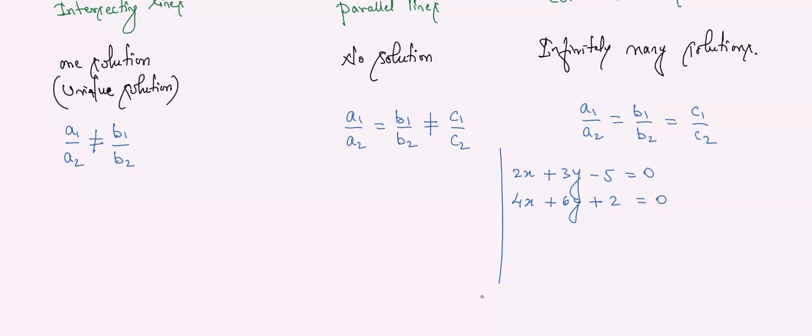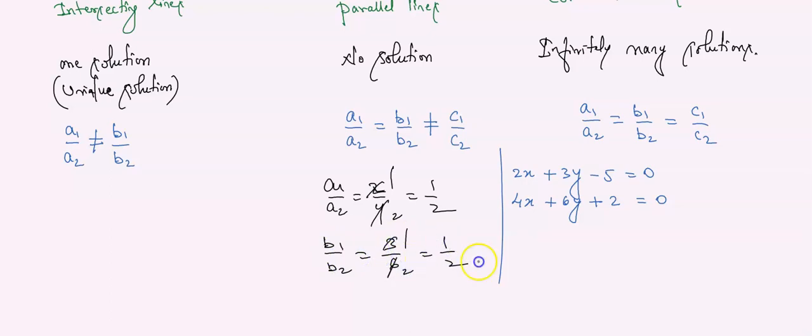A1 by A2, what is it? Plus 2 by plus 4. So 2 ones are 2, 2 twos are 4. Answer is 1 by 2. B1 by B2: 3 ones are 3, 2 twos are 6. Answer is 1 by 2. C1 by C2: minus 5 by 2.